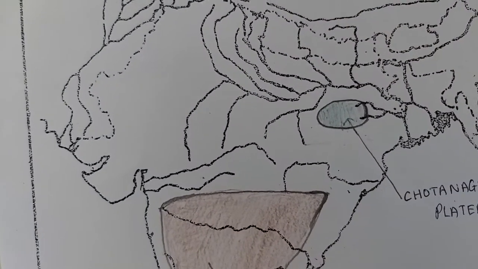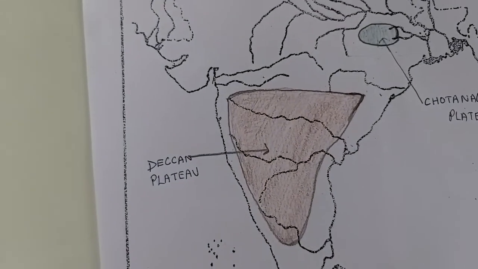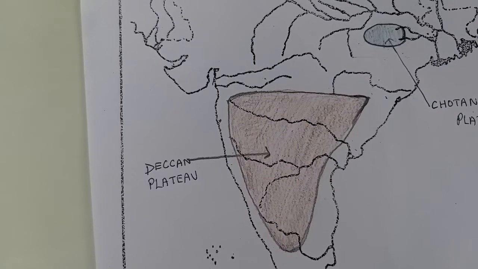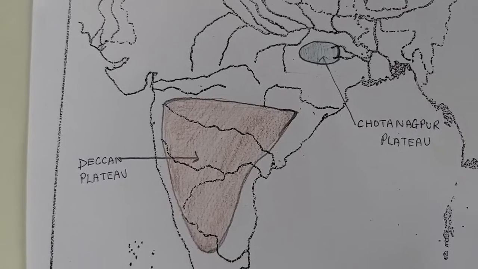Chota Nagpur Plateau, which lies in Jharkhand. Deccan Plateau, which lies in peninsular India. So these are the two plateaus in our syllabus. So you can mark and label it in your map and practice it.